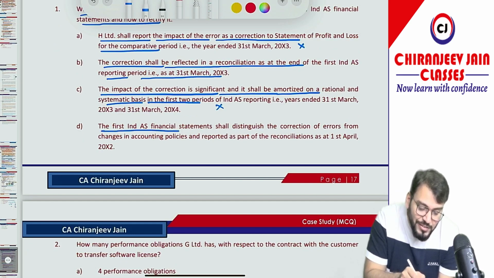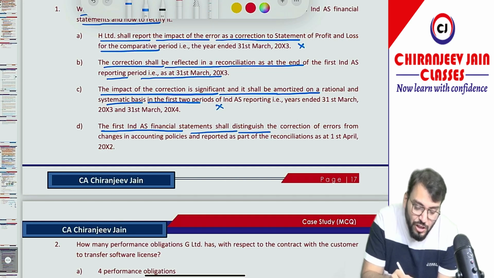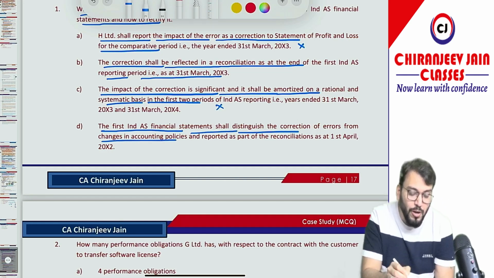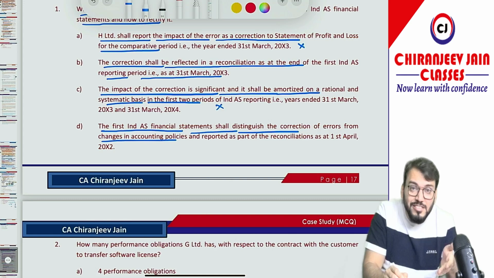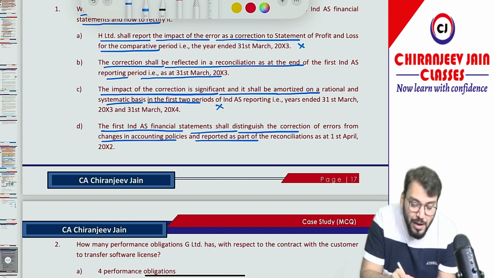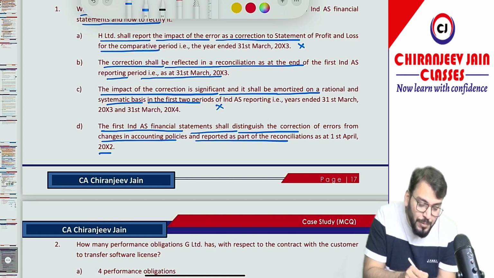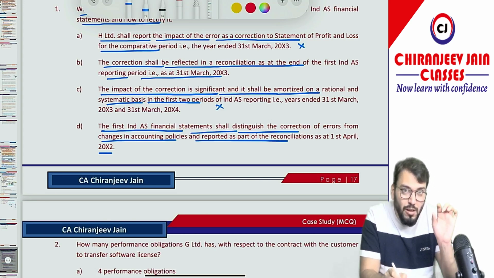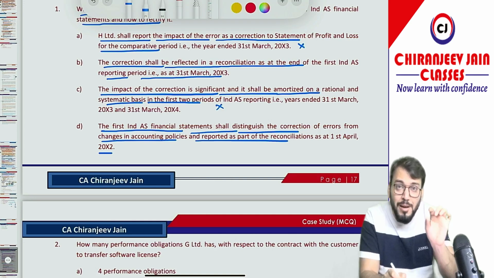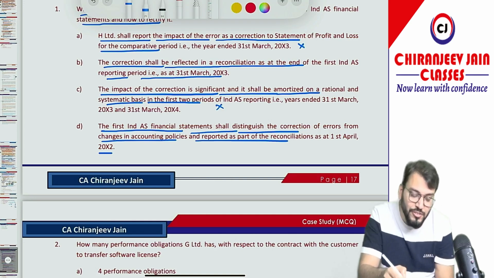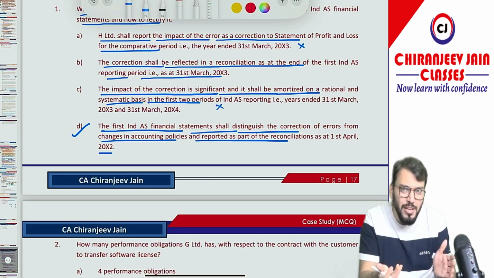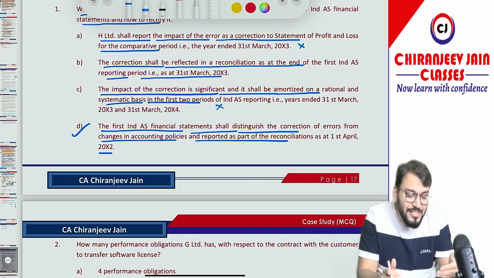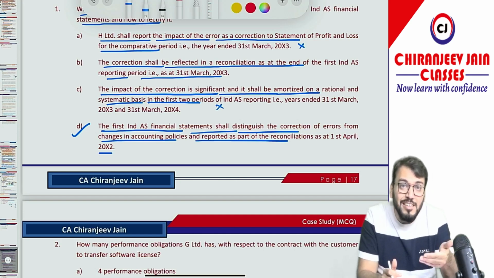The first Ind AS financial statement shall distinguish the correction of error from changes in accounting policy. Of course, we need to distinguish: this is not a change in accounting policy, this is a correction of error, and it is reported as a part of reconciliation as on 1st April 2002. Yes, reconciliation in the opening Ind AS balance sheet. We need to provide reconciliation for the opening Ind AS balance sheet. So option number D is more appropriate. Understood? I hope you have also understood. Even though you don't know, after observing the options you will get the correct feel. Yes, option number D is more appropriate.